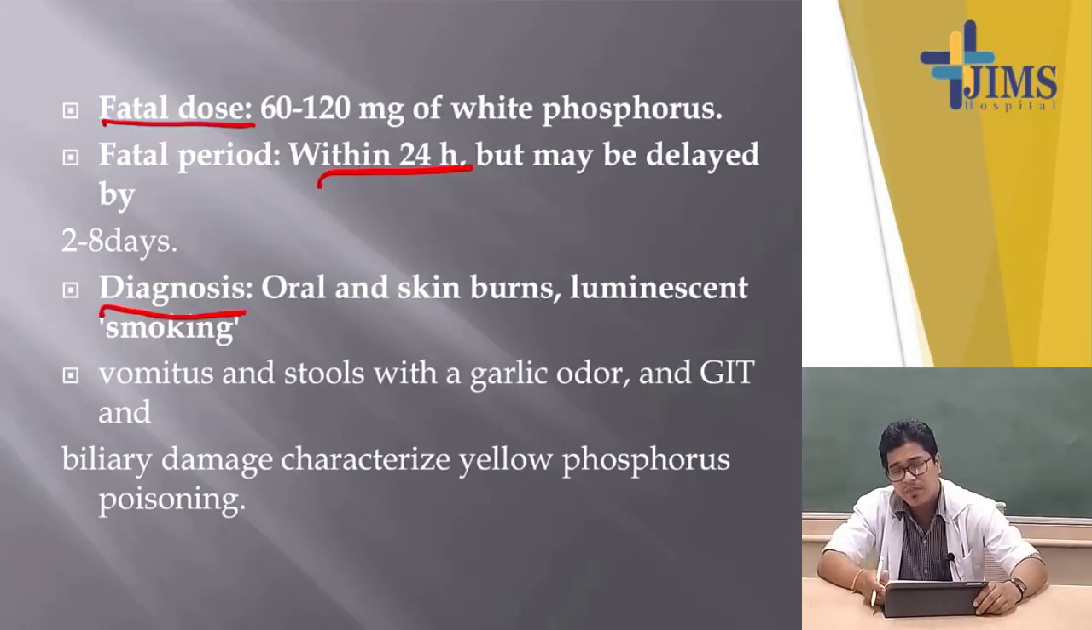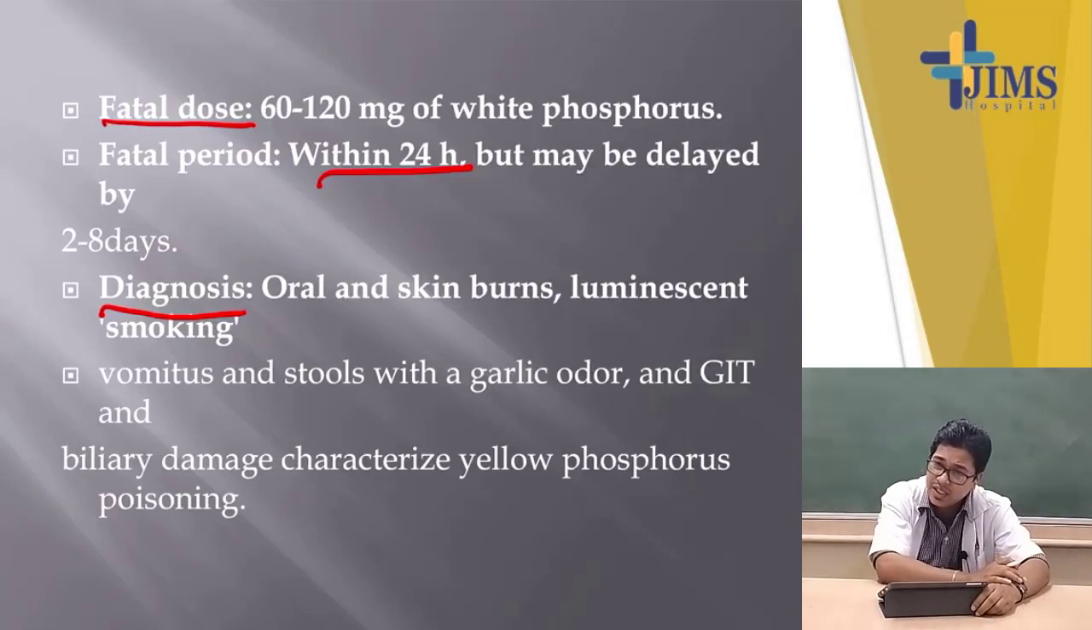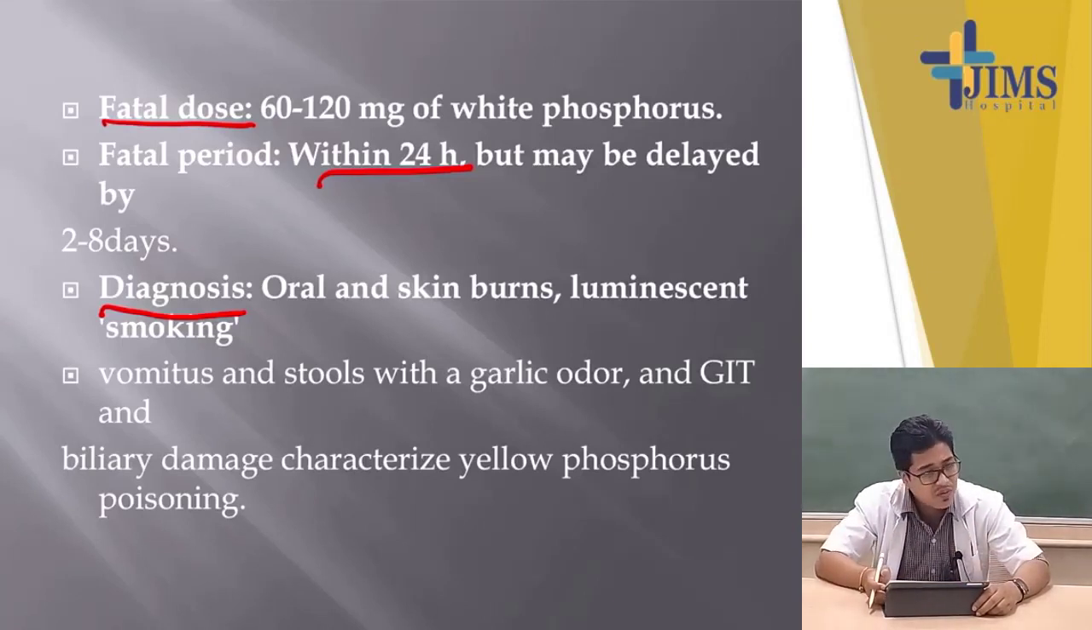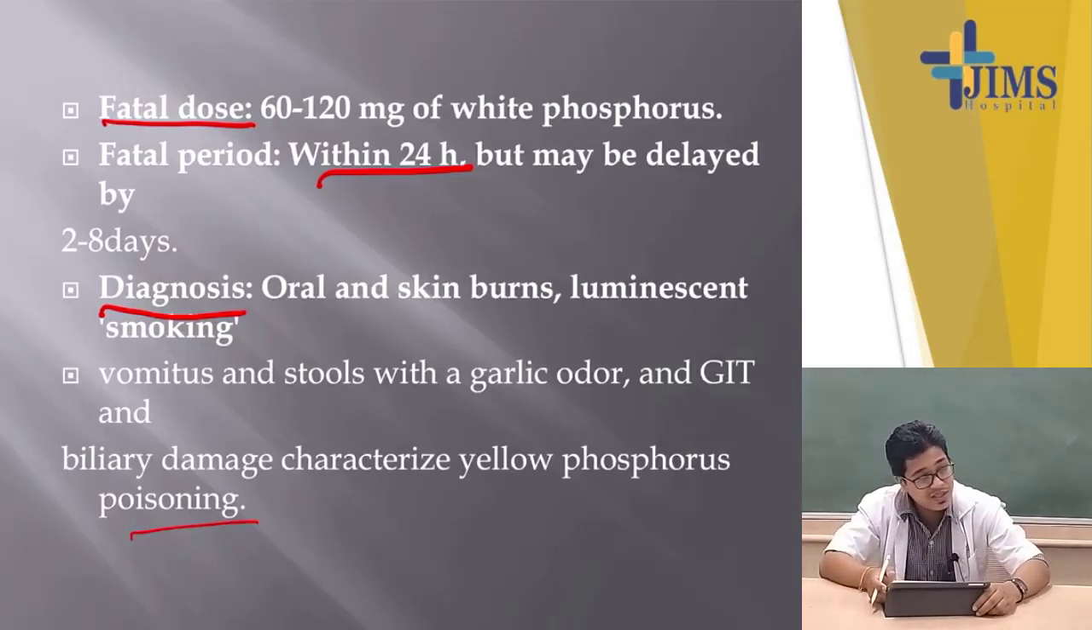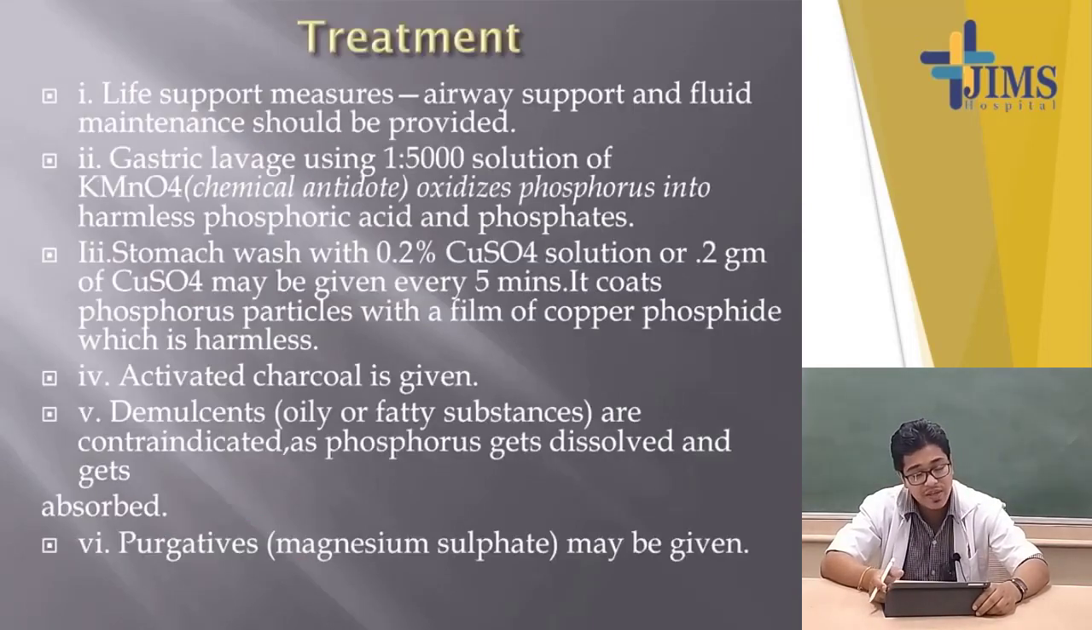The diagnosis depends on, as I have already told, when the phosphorus comes in contact with the body, it produces some degree of skin burn, maybe second or third degree burn, and it is luminescent and smoking in character. If the vomitus or stool is coming out, you can smell that it has a garlic odor, and the GI tract will show hepatobiliary damage characteristic of yellow phosphorus poisoning, maybe in the form of jaundice, hepatic failure, hepatomegaly, fatty liver, this you may see.